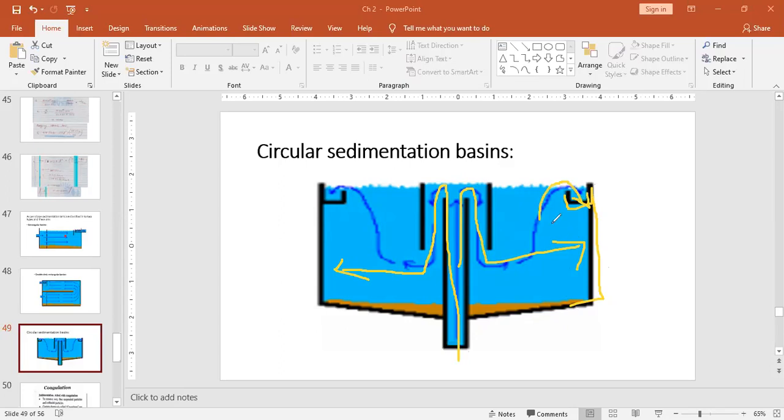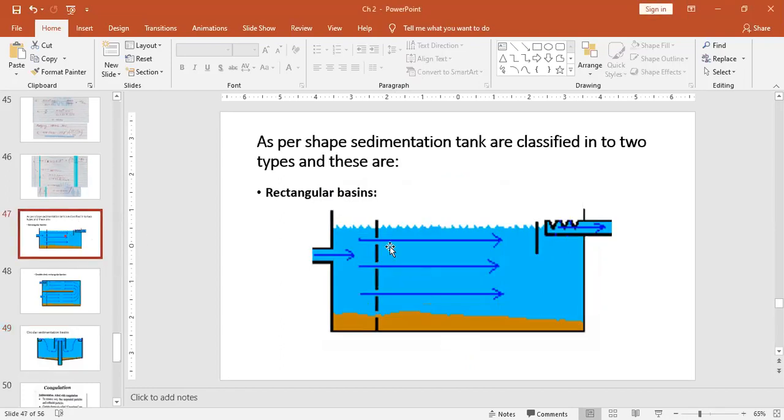But at the same time, the water will move upward, but the particles present in it will not be able to move upward. And hence, they will start settling down towards the bottom and the objective of sedimentation gets achieved. Okay, so this is about the circular sedimentation tank, or we can say it is a vertical sedimentation tank. Okay, if you have any question, you can ask me. Otherwise, please draw these three figures a little fast.